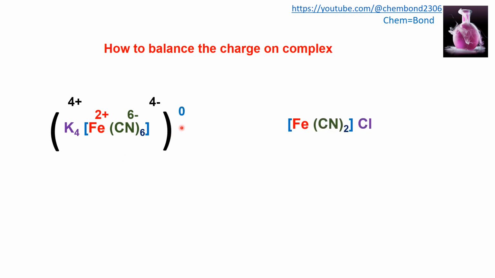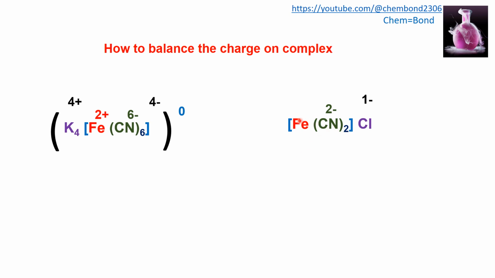Similarly, in the case of a cationic complex, the species present in the coordination sphere is a cation. So we will first look at the counter ion charge and the number of counter ions. There is 1 chloride, and each chloride has -1. So it is clear that we will have +1 over this complex ion. For cyanide, there are 2 cyanides present, and each cyanide has -1, so -2 will be for 2 cyanides.